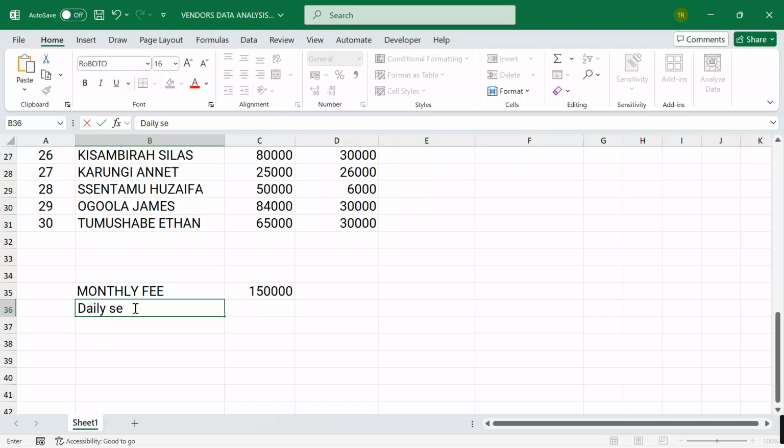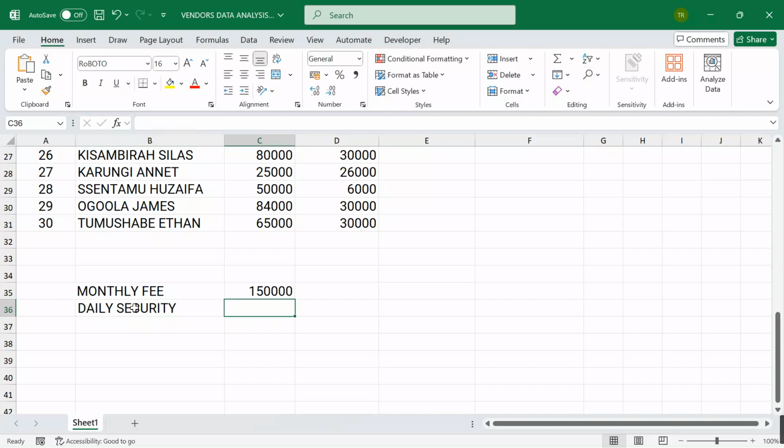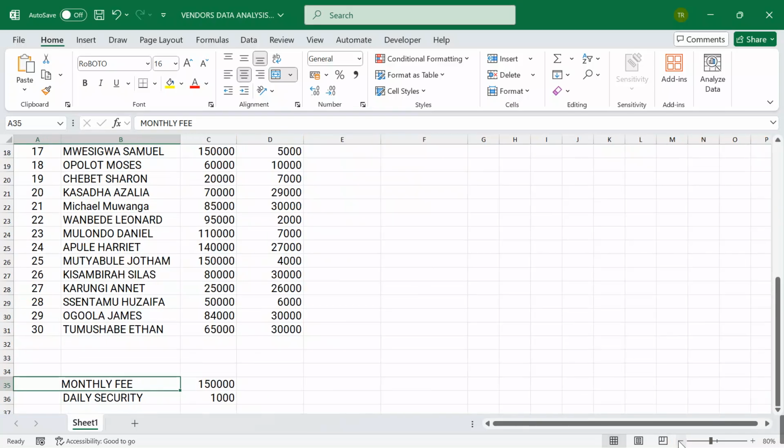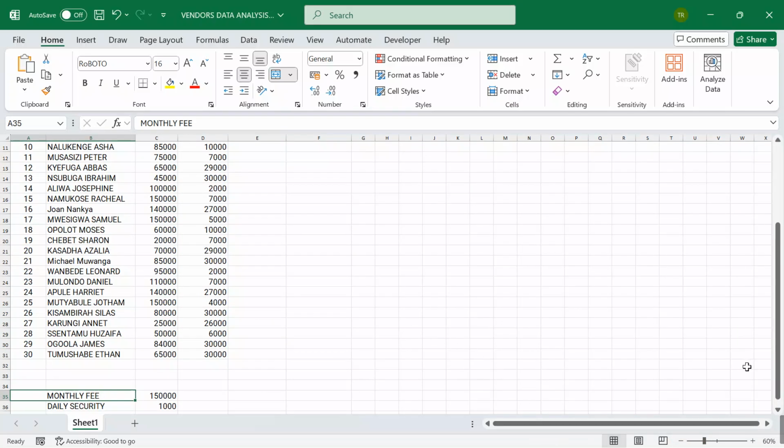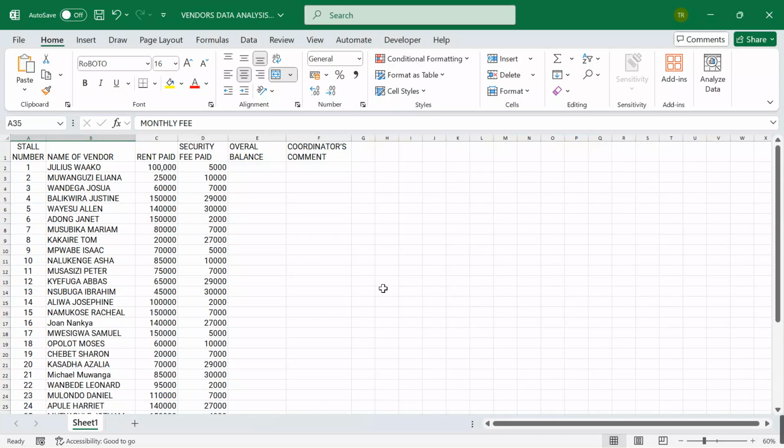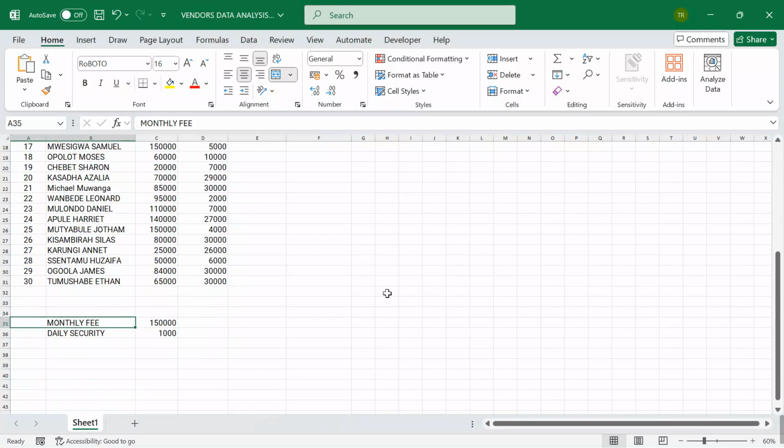Daily security. Should I maintain uppercase? Yes, for uniformity. Let me see. Daily security is 1,000. Okay, now after putting this down here, this is daily security. This is monthly fee. Let me try to reduce the view so that people following can really navigate with me. So I'm going to be zooming as I zoom out.